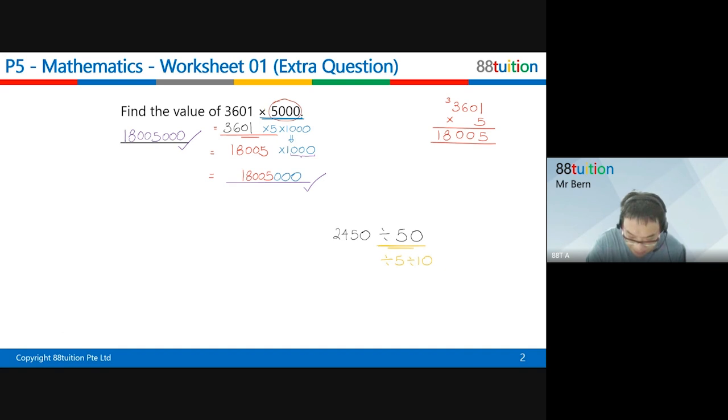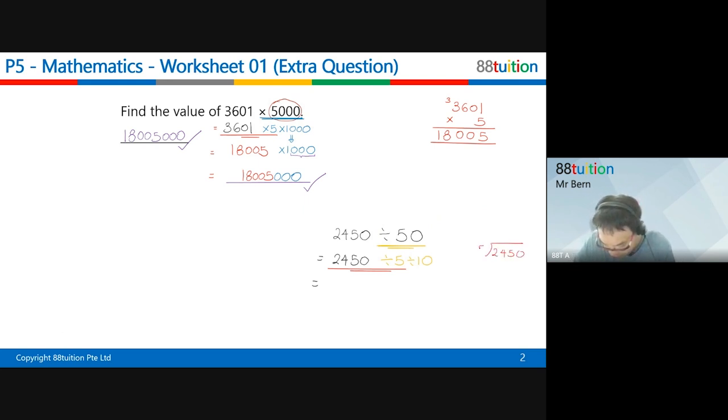Because up there is times, times, all the times will appear. If this is divide, all the divide will appear. And because 5 and 1,000 makes 5,000, 5 and 10 makes 50. Can you see the pattern or not? That is the beauty of mathematics. It's all about pattern. If you can see certain pattern, it applies. So when you do your division, are you afraid? Nothing to fear. Why? Because according to the 4 operations, which you'll be learning later, you can do this part first. What is 2450 divided by 5?